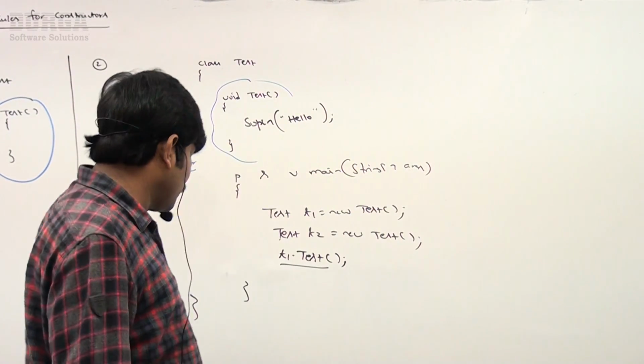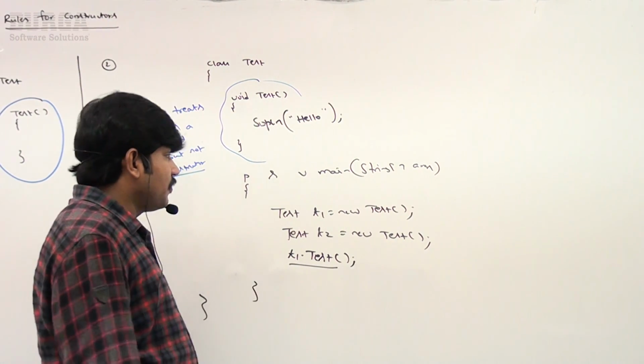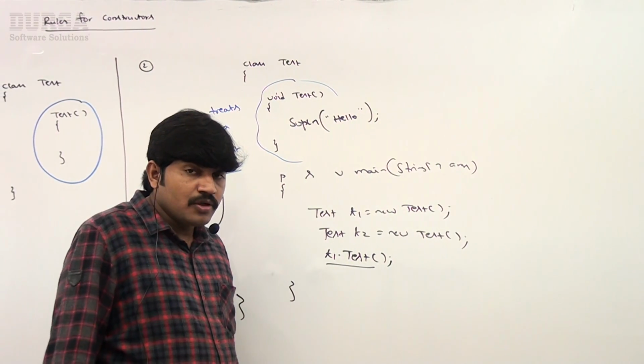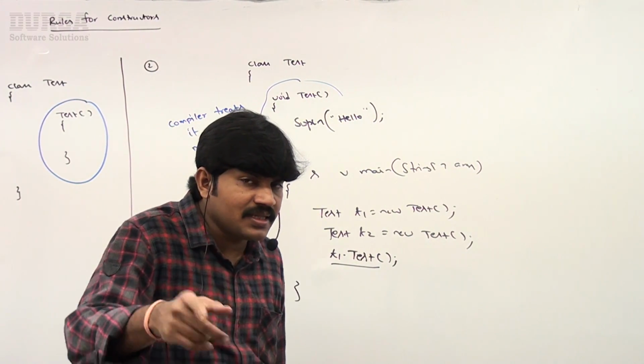Now I have one small doubt, sir. Is it possible to declare a method whose name is exactly the same as the class name?